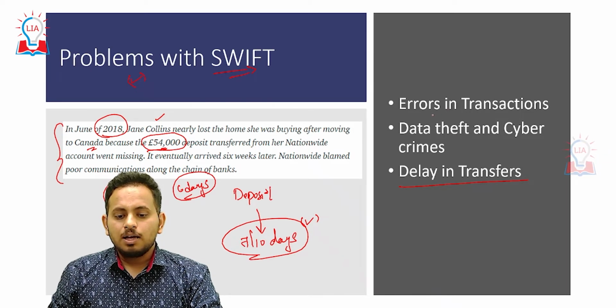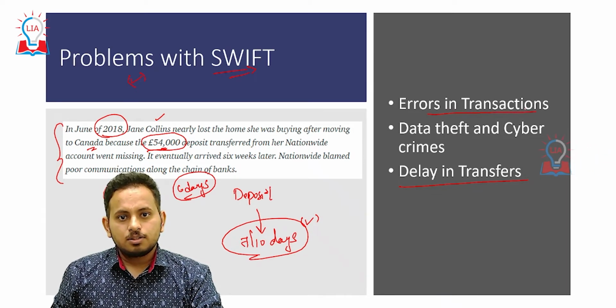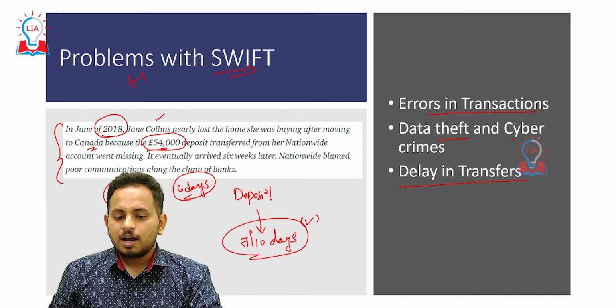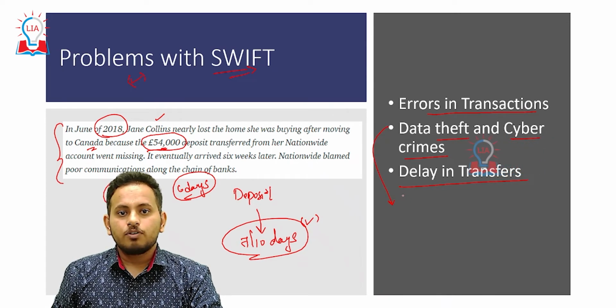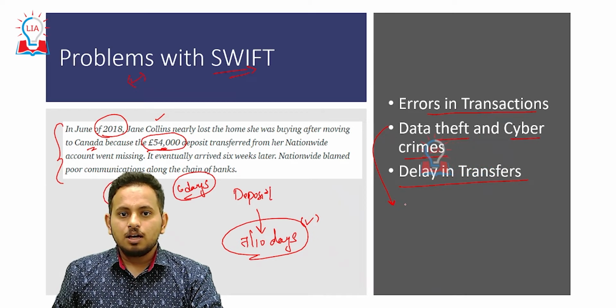And the next one is errors in transactions, data theft and cyber crimes. Cyber crime has emerged as one of the biggest threats for any digital communication. In India, we see around 500 to 1000 cybercrime cases every day, and the majority of them won't be reported at all.